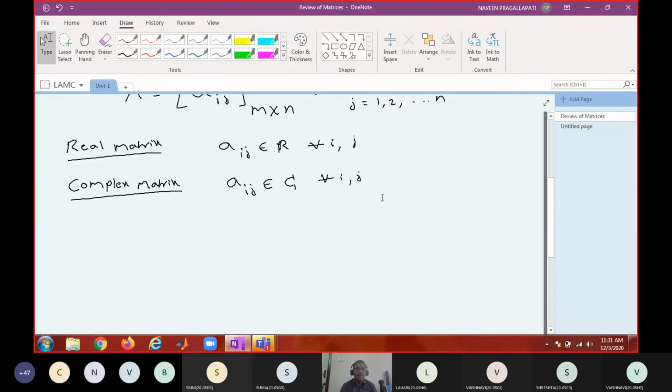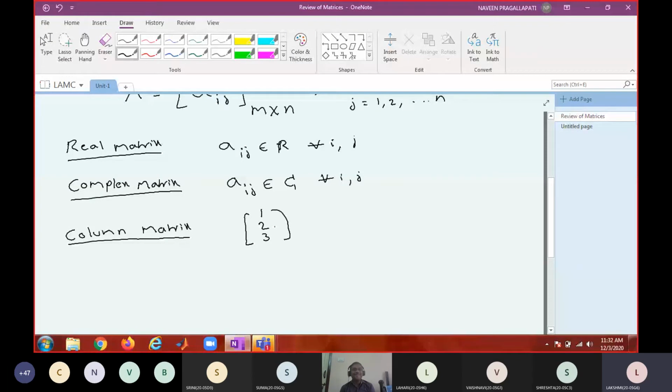Now, what do you mean by a column matrix? We will be seeing some types of matrices. A matrix having elements only in a column. If I write 1, 2, 3, there is one element in each row.